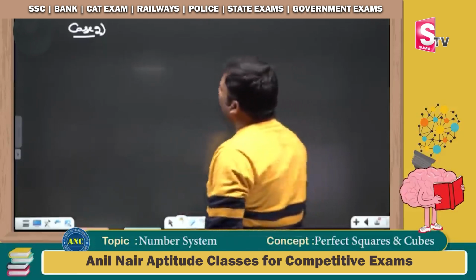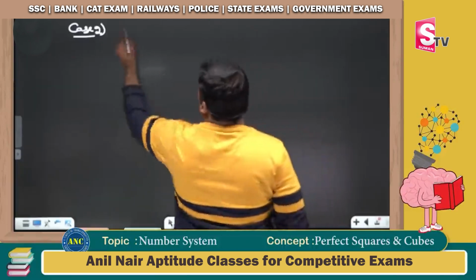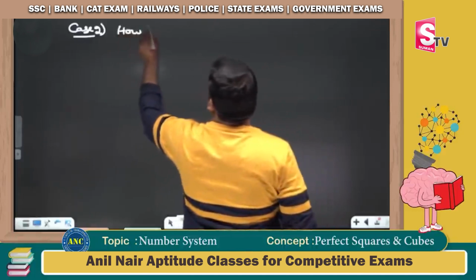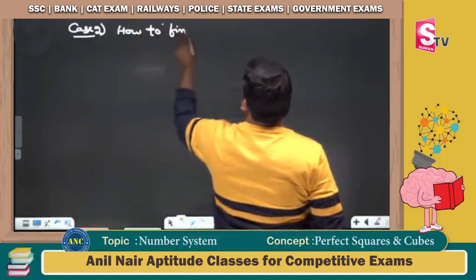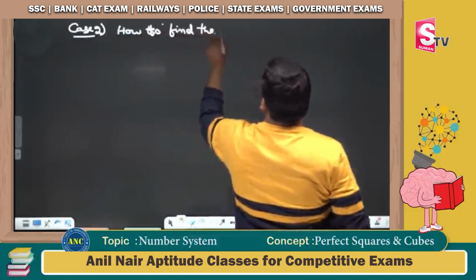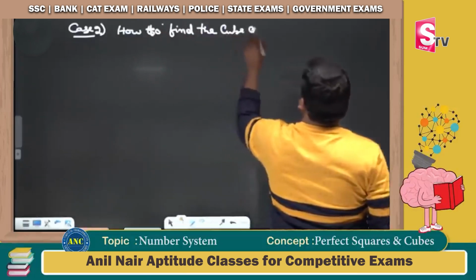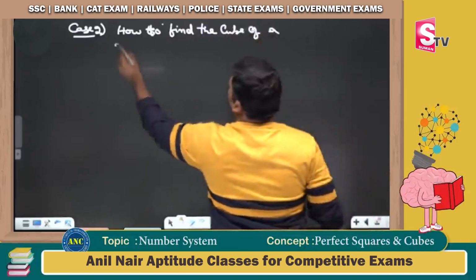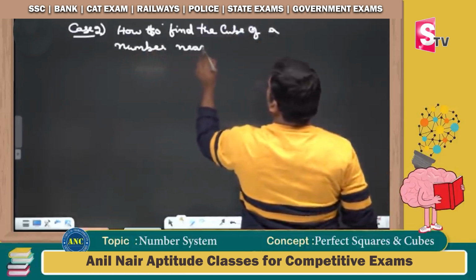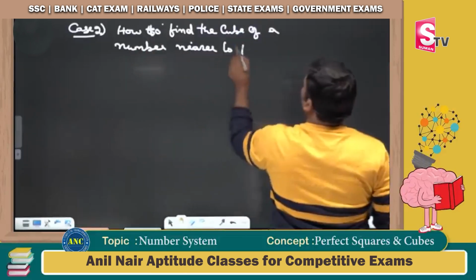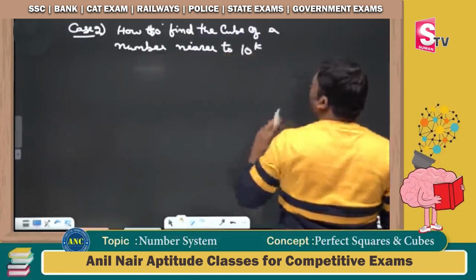How to find the cube of a number in case number 2? Please write down, sir: how to find the cube of a number nearer to 10 power k?